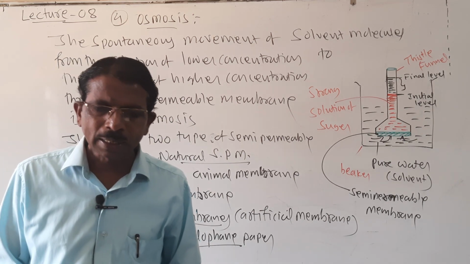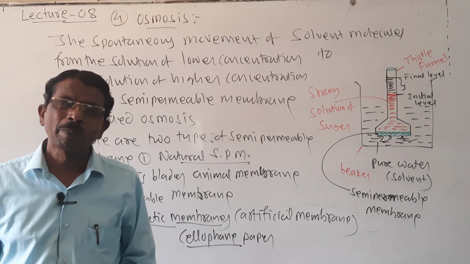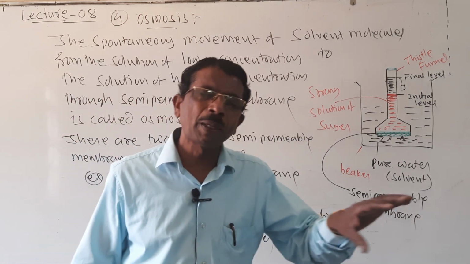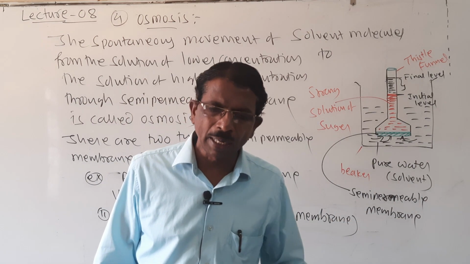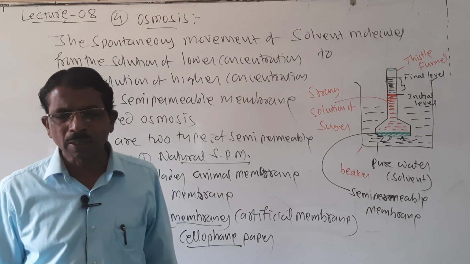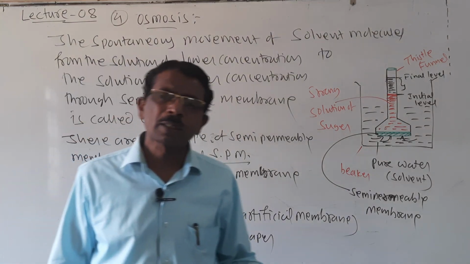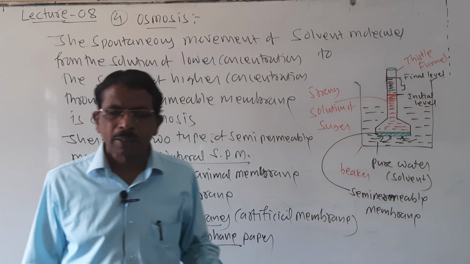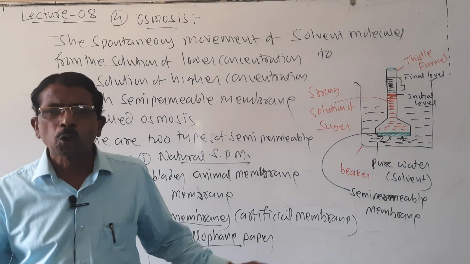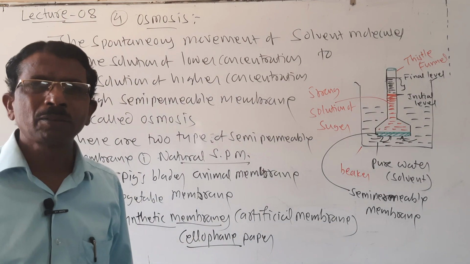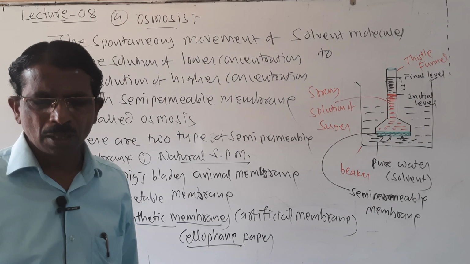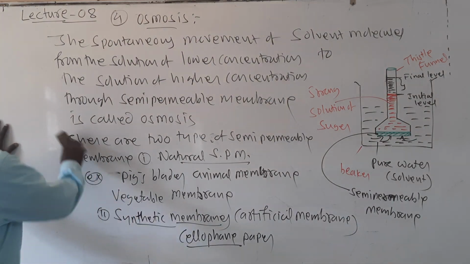Similarly, the second one: wilted flowers revive when placed in a cold place or in fresh water. It is also due to osmosis. And blood cells collapse when suspended in saline water. So many natural examples are there. These all take place by osmosis. And now let us see the next one.